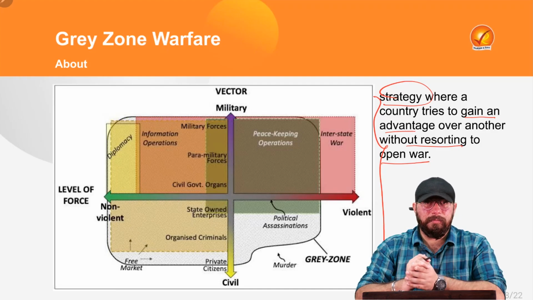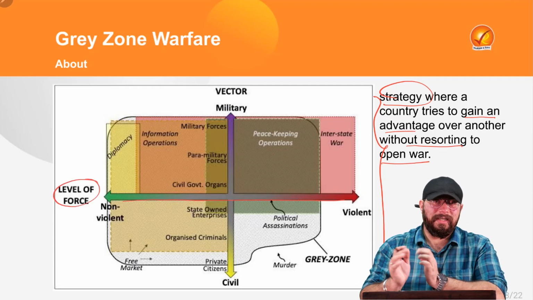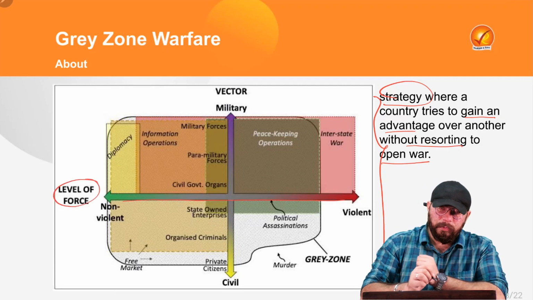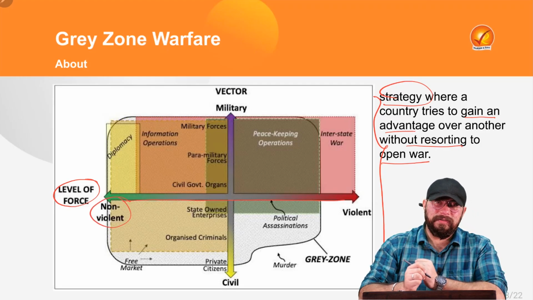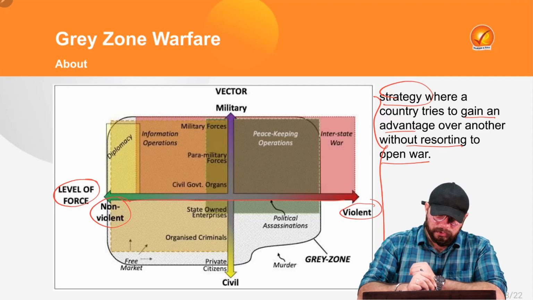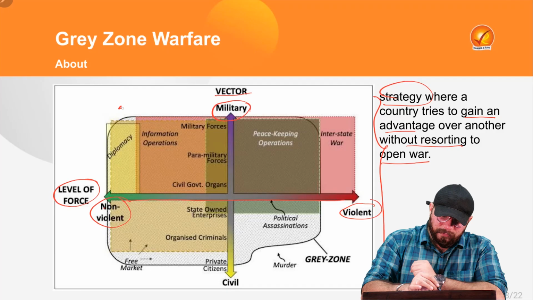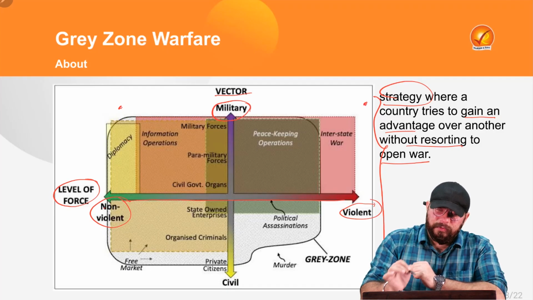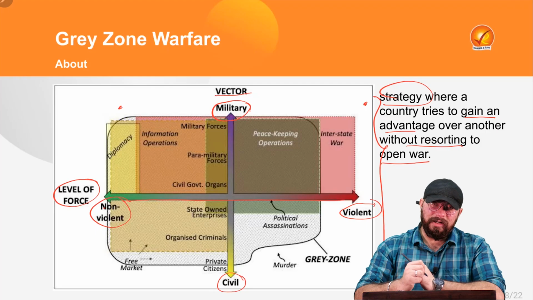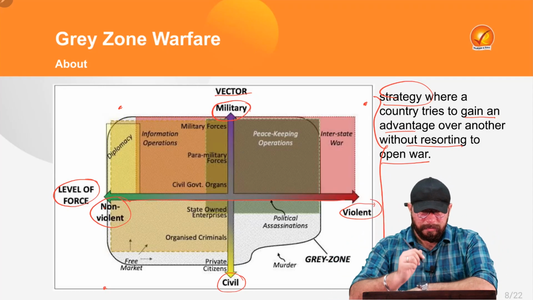Let us see what this diagram is all about. So first of all, the line which you see over here, it reflects the level of force. This green portion reflects the non-violent forces. That means there is no violence. This red reflects the violent part, right? So non-violence and violence. And what are the vectors reflecting? This vector reflects the military. That means non-violence where military is involved, violence where military is involved, and this reflects your civil. That means non-violence where civilians are involved and violence where again civilians are involved, right? So let us see one by one, right?